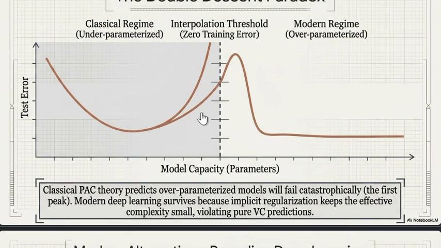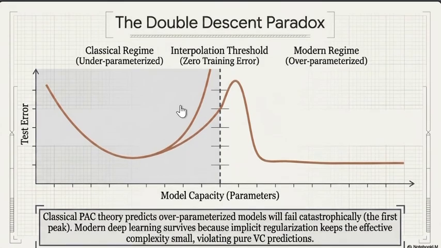The classical theory predicts that once the model can interpolate the training data, the test error should explode. But in practice, we see a second descent. After the interpolation threshold, test error falls again. So an overparameterized network can still generalize. The reason is implicit regularization, which keeps effective complexity far below the nominal VC dimension.